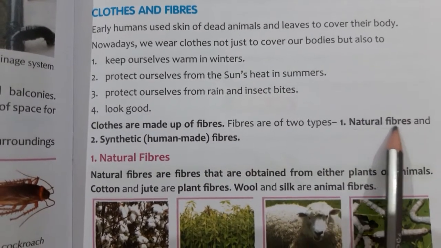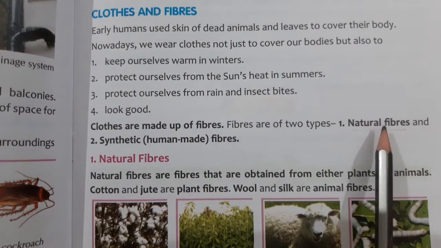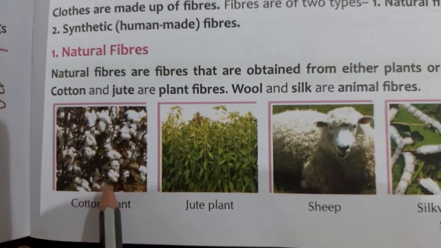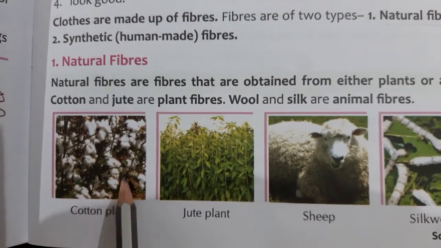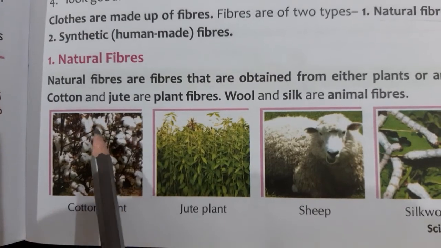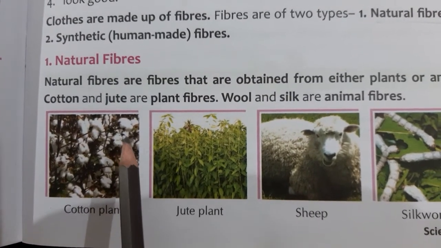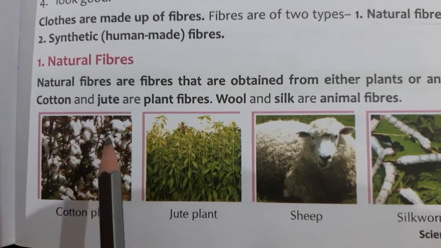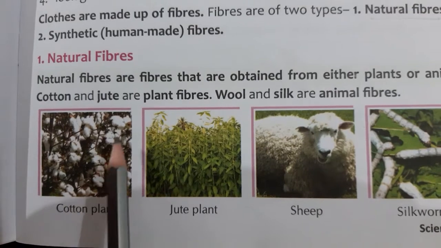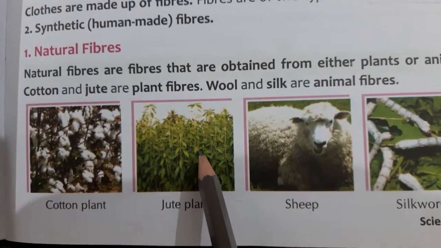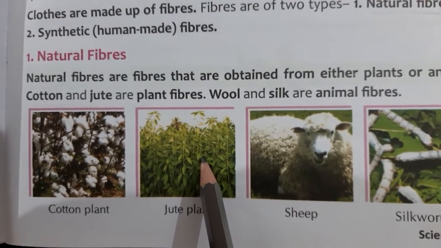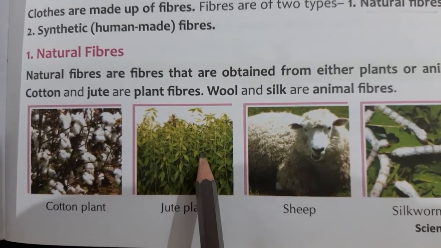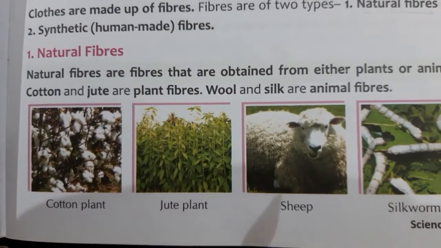Natural fibers are obtained either from plants or from animals. Like here in the figure you can see this is a cotton plant. This cotton plant produces cotton, and this cotton is used to make fibers, and then fibers are woven into yarns, or fibers are used to make different clothes. Now see, this is a jute plant. It also produces fiber. It is also used to make cloths, and mostly it is used to make sacks.